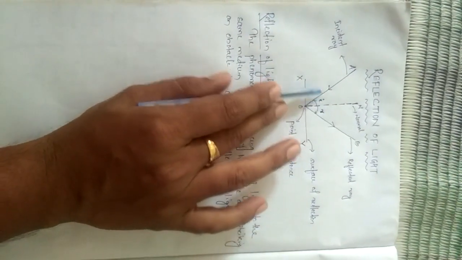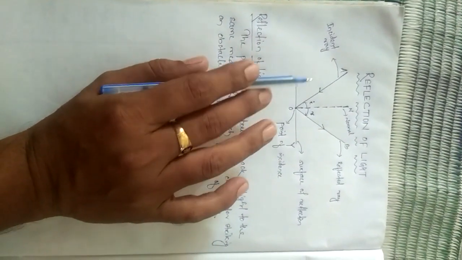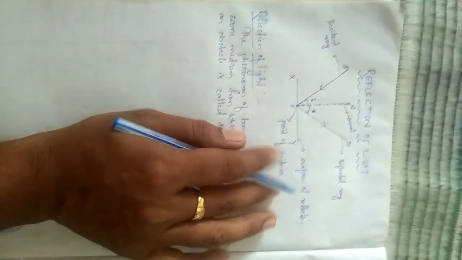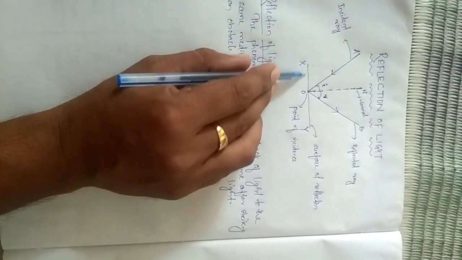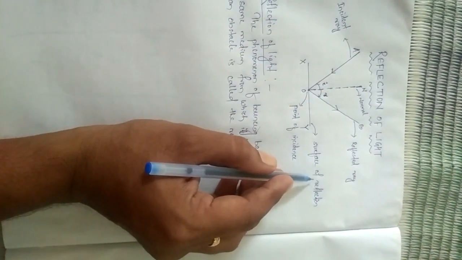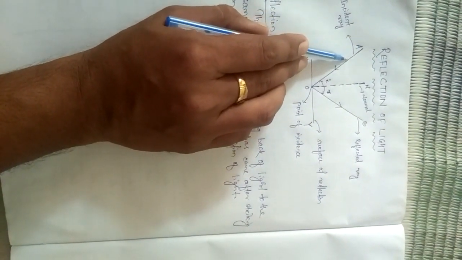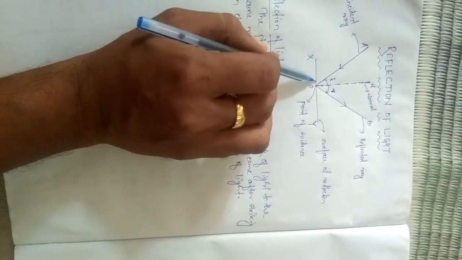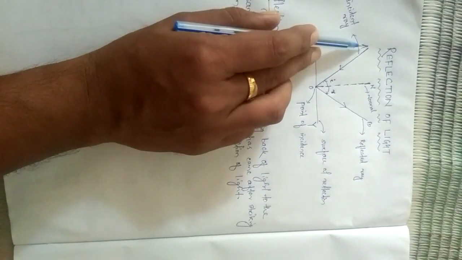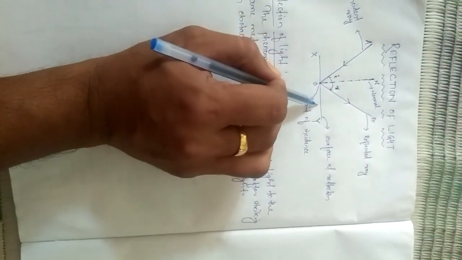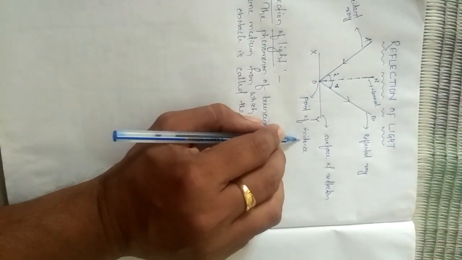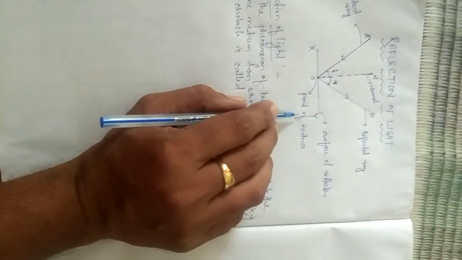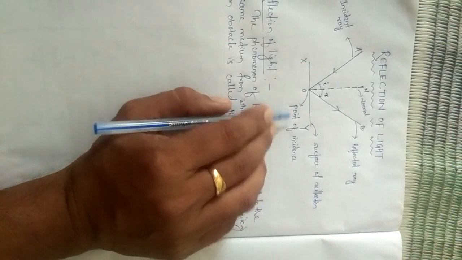The diagram shown here above shows the terms which are connected with reflection of light. First of all, the surface XOY is called the surface of reflection. Here a ray of light represented by a straight line AO is called the incident ray as it strikes or is incident on the surface of reflection. It strikes at a point O, which is called the point of incidence. What is the point of incidence? The point on the surface of reflection where the incident ray strikes is called the point of incidence.